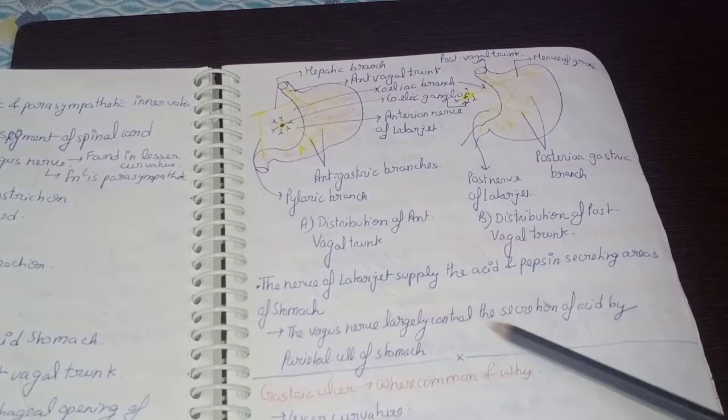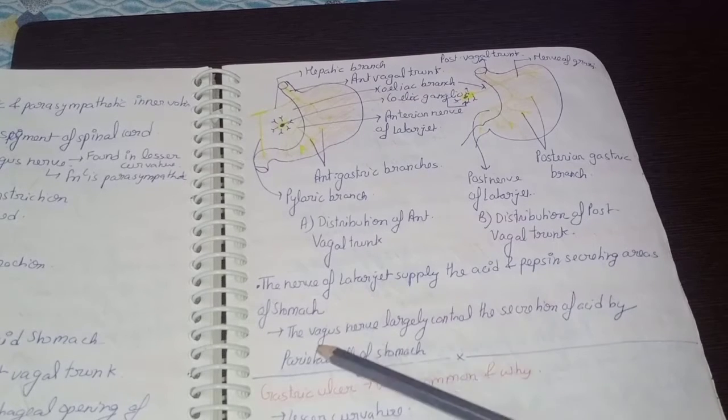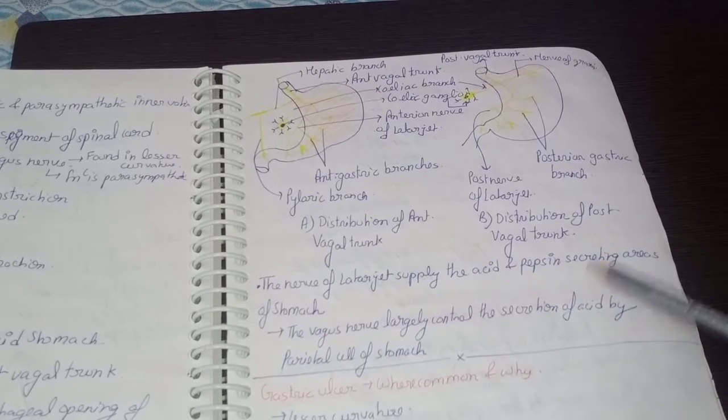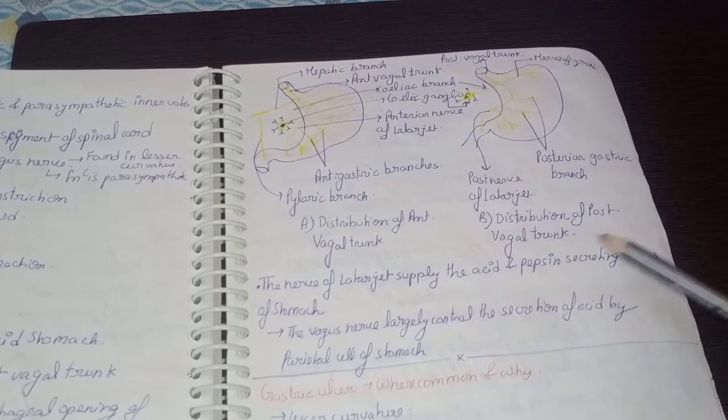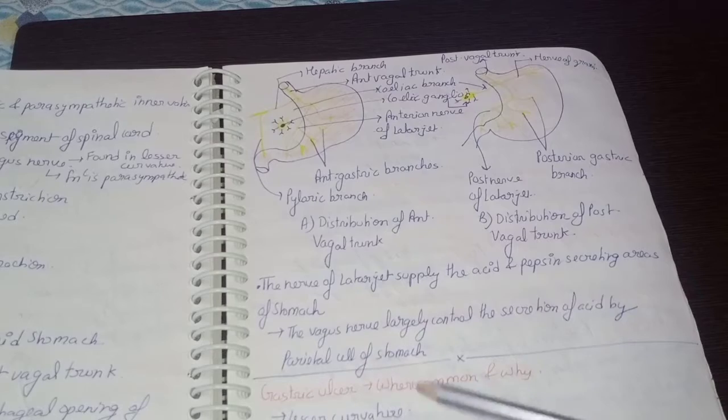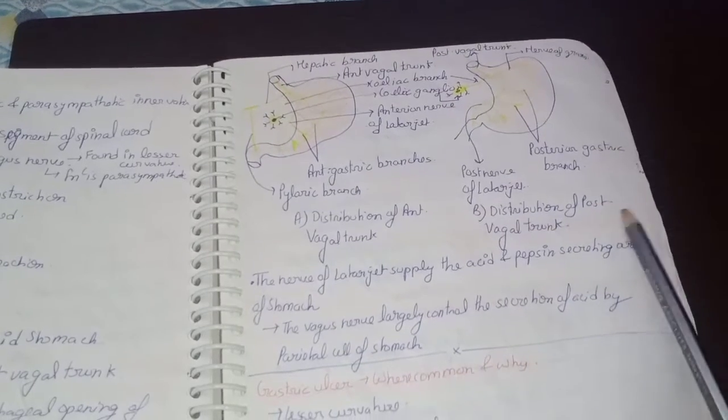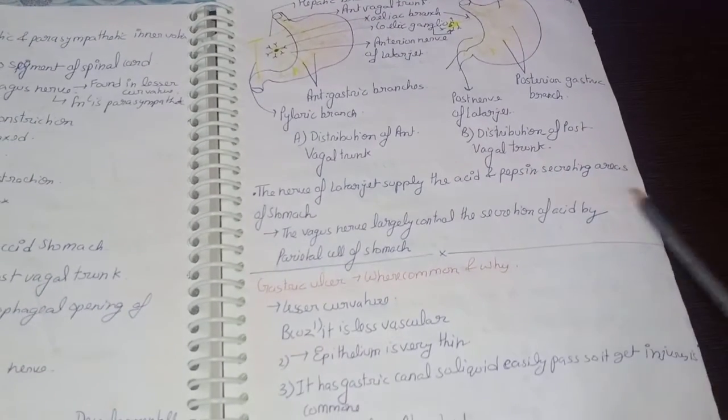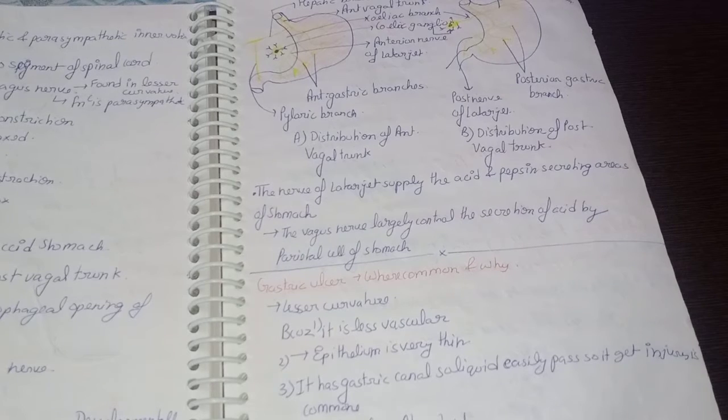Now what is the nerve of Latarjet and what is its clinical importance? The nerve of Latarjet supplies the acid and pepsin secreting areas of the stomach. So that means it will control the acid and pepsin secreting areas of the stomach. The vagus nerve largely controls the secretion of acid by the parietal cells of the stomach, and it also has a clinical significance which I will discuss later in this lecture.